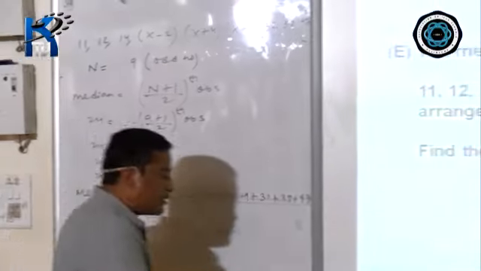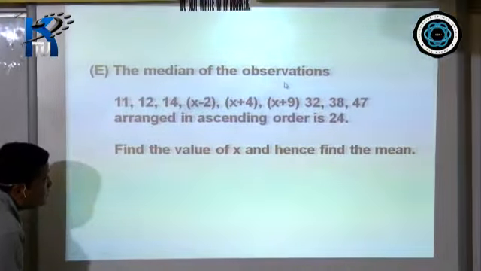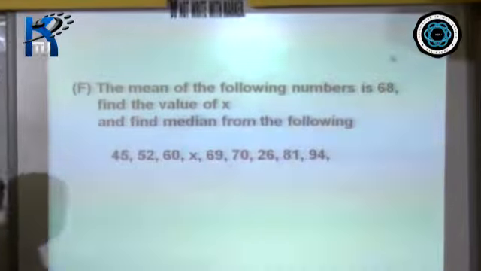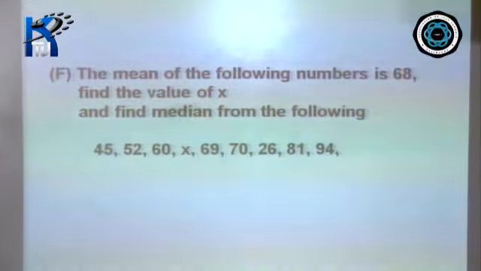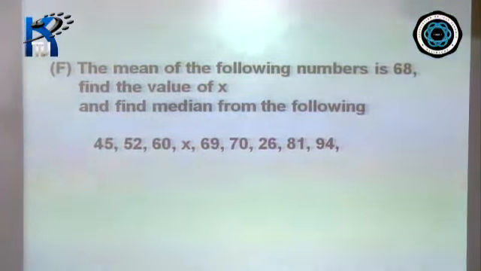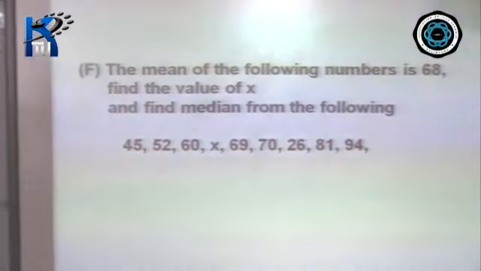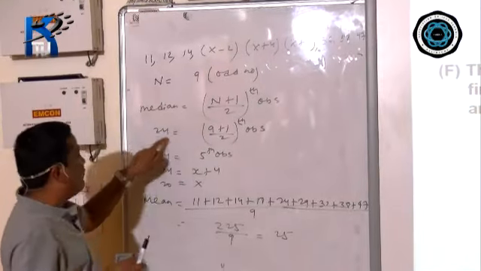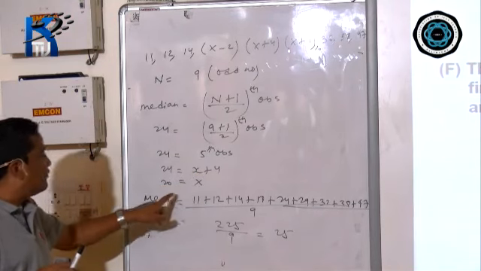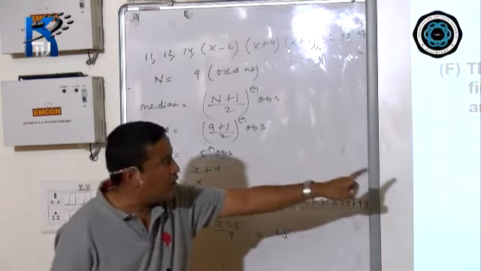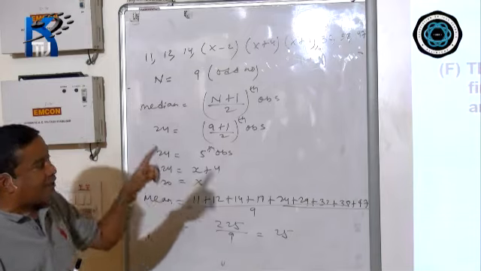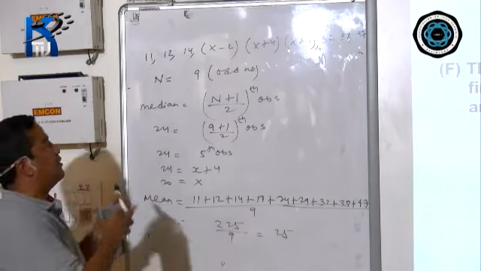Okay, now next question. The mean of the following observations is 68. Find the value of x, and after getting x you have to find out median. This is just the opposite of the previous question. Here median was given; with the help of median we found x, and after getting x we found mean. Now in this question mean is given, you have to find out x, then you have to find out median.